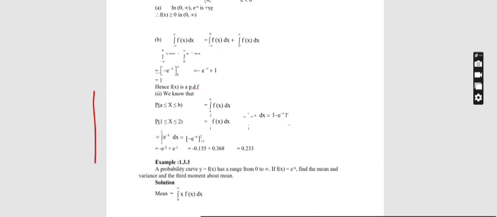The next topic is discrete distribution. There are three distributions. The first one is binomial distribution, the second one is Poisson distribution, and the third one is geometric distribution. Now we are going to see the binomial distribution.